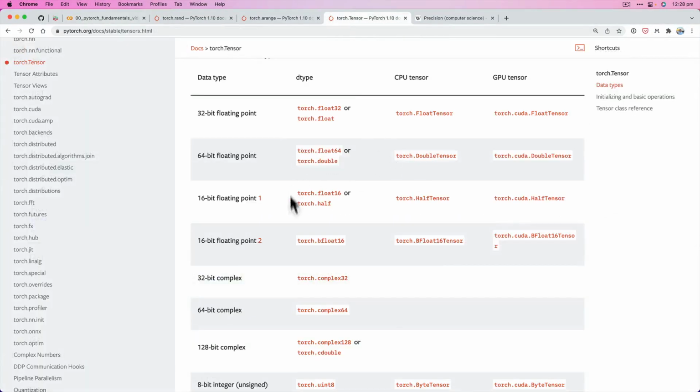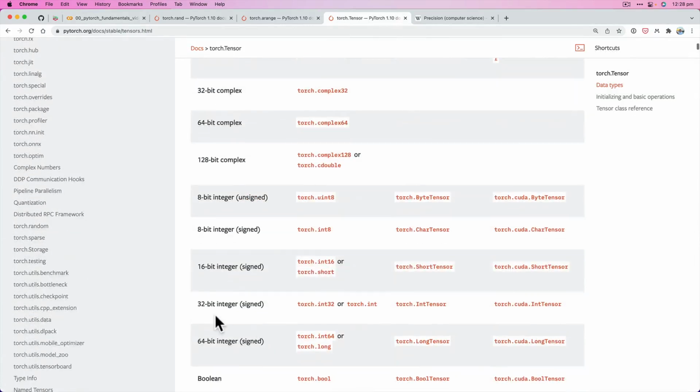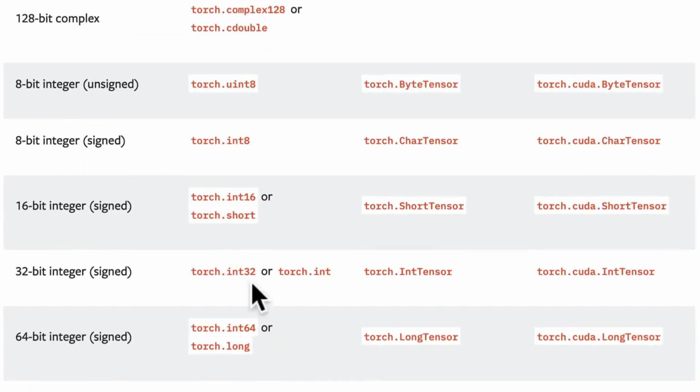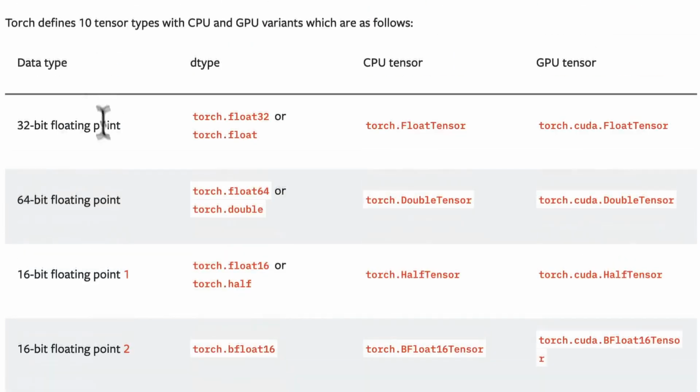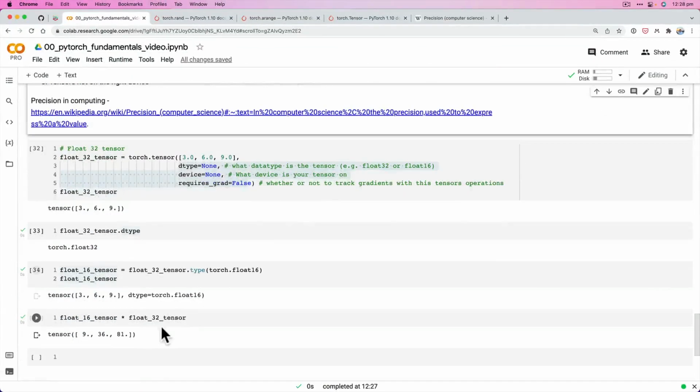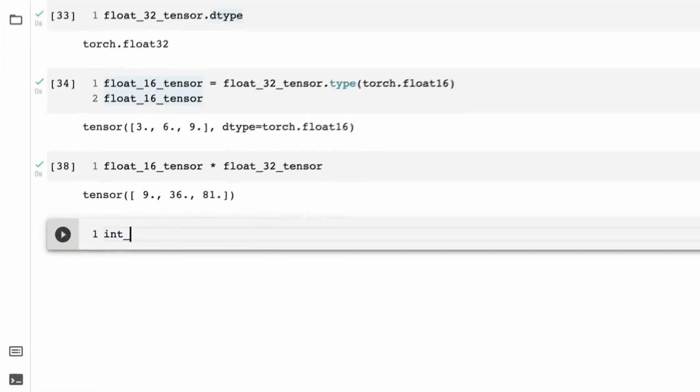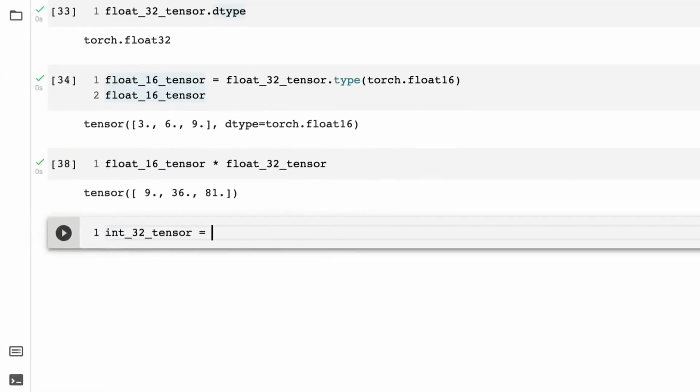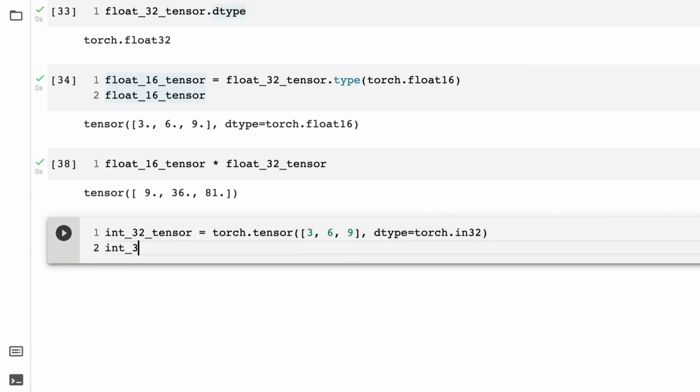So let's try another type. Maybe we try a 32-bit integer, so torch.int32, and we try to multiply that by a float. Wonder what will happen then. So let's go int32_tensor equals torch.tensor, and we'll just make it 3, 6, 9. Notice that there's no floats there, or no dot points to make it a float. And dtype can be torch.int32. And then int32_tensor, what does this look like?